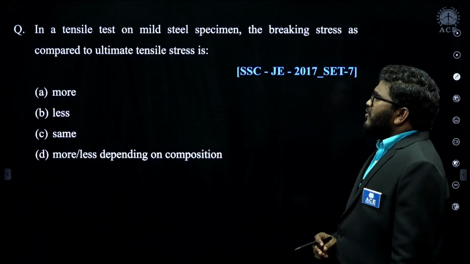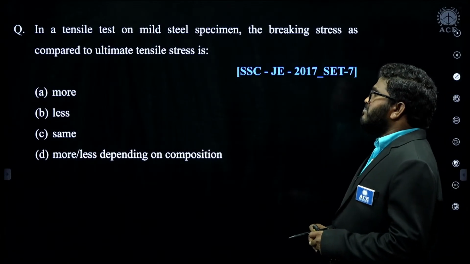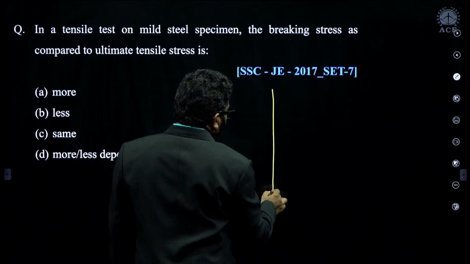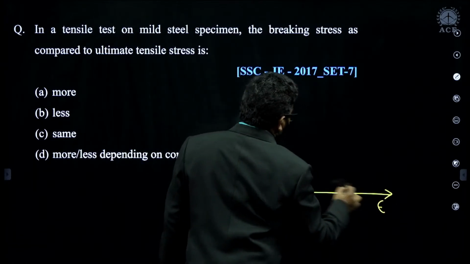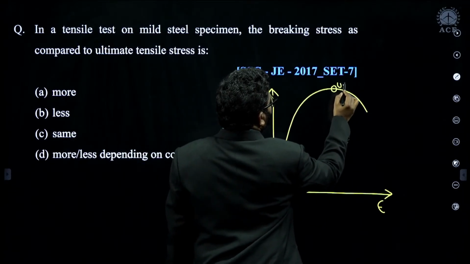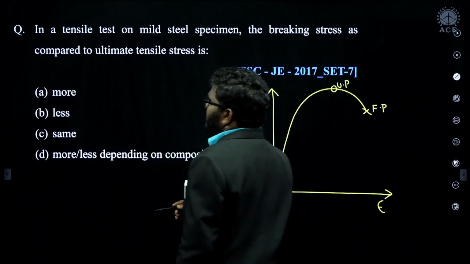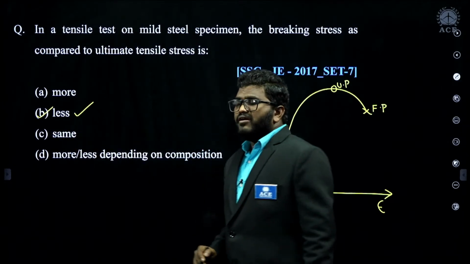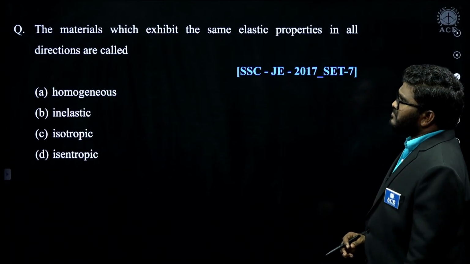Now, in a tensile test on a mild steel specimen, the breaking stress as compared to ultimate tensile stress. See, let us consider the stress strain curve. The stress strain curve is like this. So this is the ultimate point, and this is the fracture point. So fracture point stress is less than the ultimate point. So B is the correct answer for this question. Okay, fracture point is less than the ultimate point, so that's why B is the correct answer.